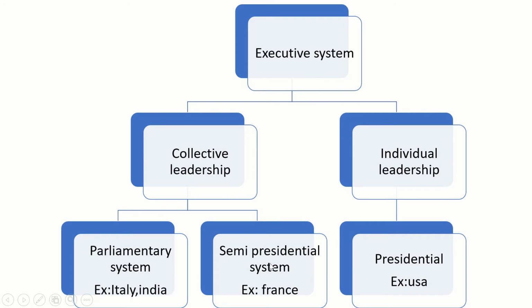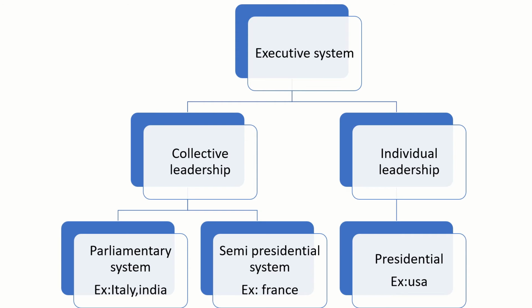And a semi-presidential system is also there, where the powers are divided between the president and the prime minister. Suppose two portfolios are there, like foreign policy and finance policy. Suppose foreign policy is made by the prime minister and finance policy is made by the president.